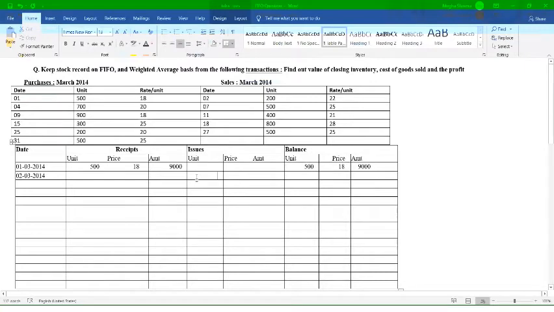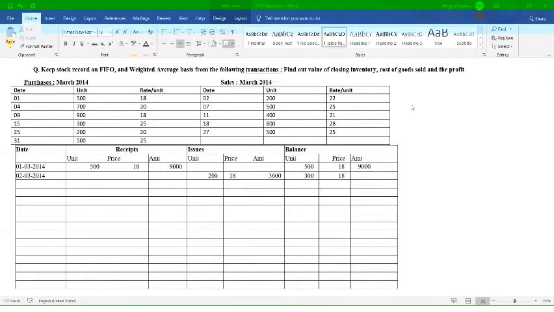How many units have you sold? That is 200 units. 200 units are to be issued at the rate of 18, because the first purchase was made at 18. So definitely you will get 3,600, right? Now what will be your balance? Your balance will be 300 units at the rate of 18, right? So this is the balance standing.